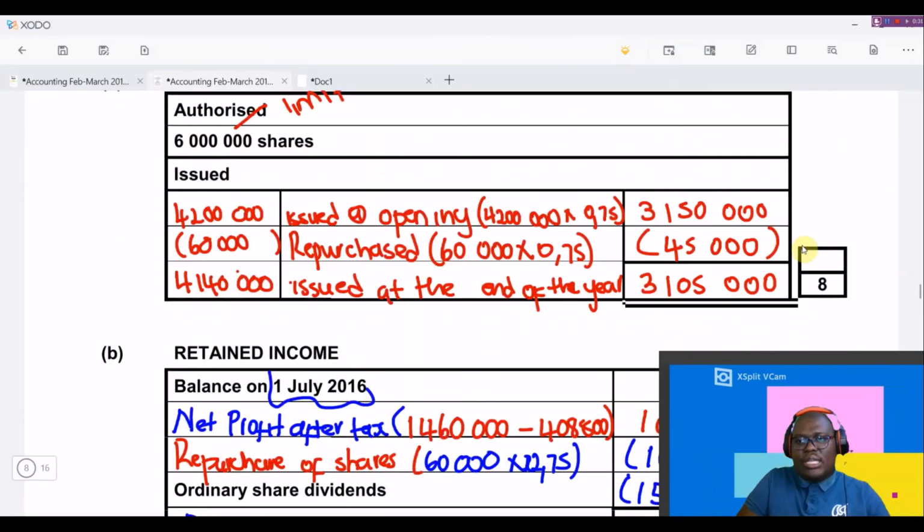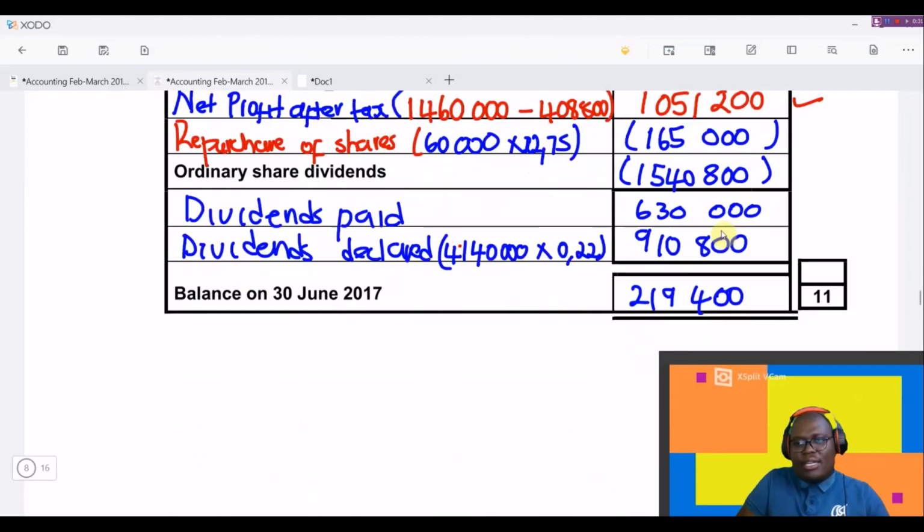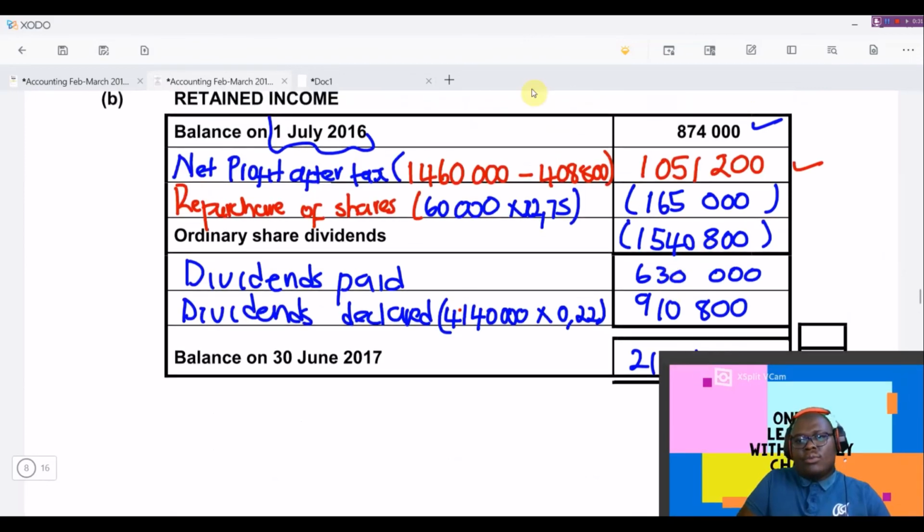For you to be able to get 11 marks, it's a lot. Just imagine only two notes, the ordinary share capital note and the retained income note, and you get around 19 marks, which is a lot. It makes a difference. So we must really make sure that we understand how these things work.